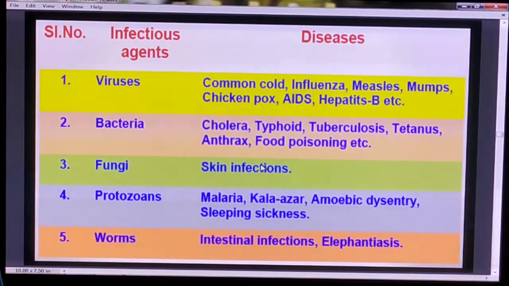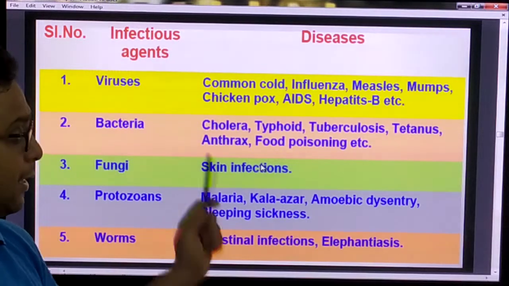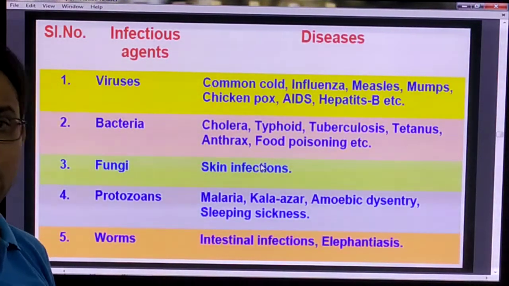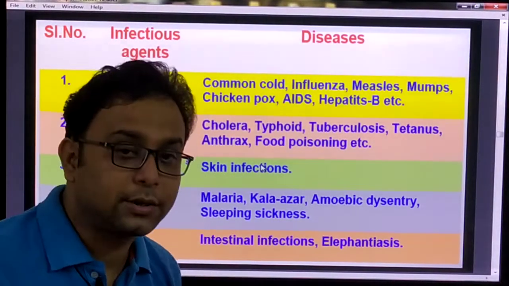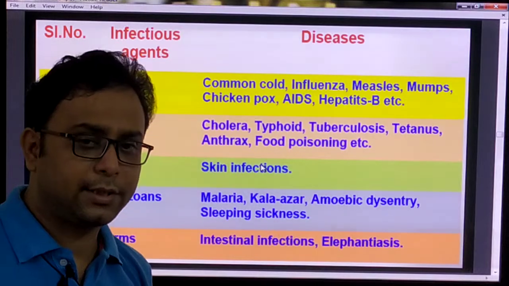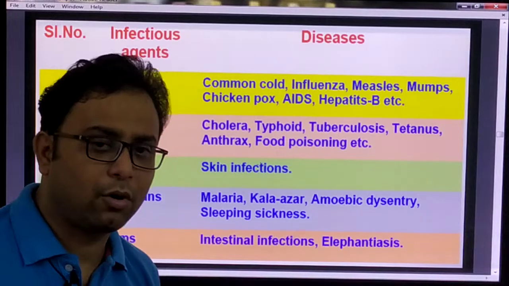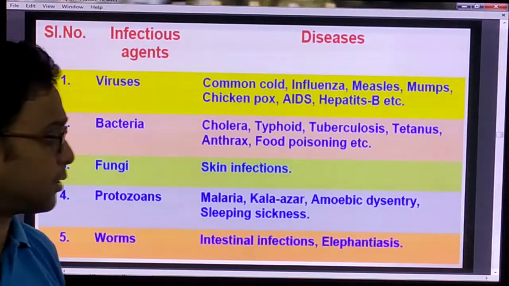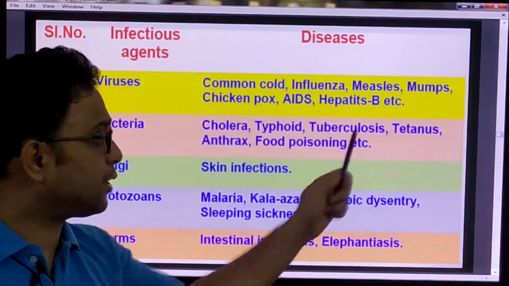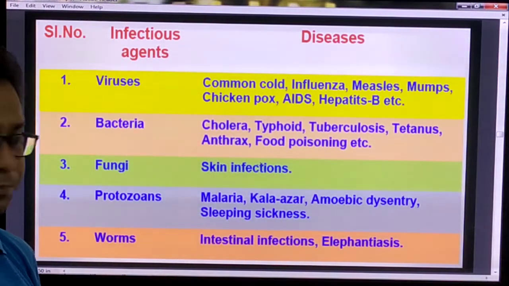Number one, the virus: common cold, influenza, measles, mumps, chicken pox, AIDS, hepatitis B are all viral diseases, because the virus is the main causative agent for that particular disease. Another one is bacterial disease. That means bacteria can cause disease, like cholera, where Vibrio cholerae is the causative agent, typhoid, tuberculosis, tetanus, anthrax and food poisoning.